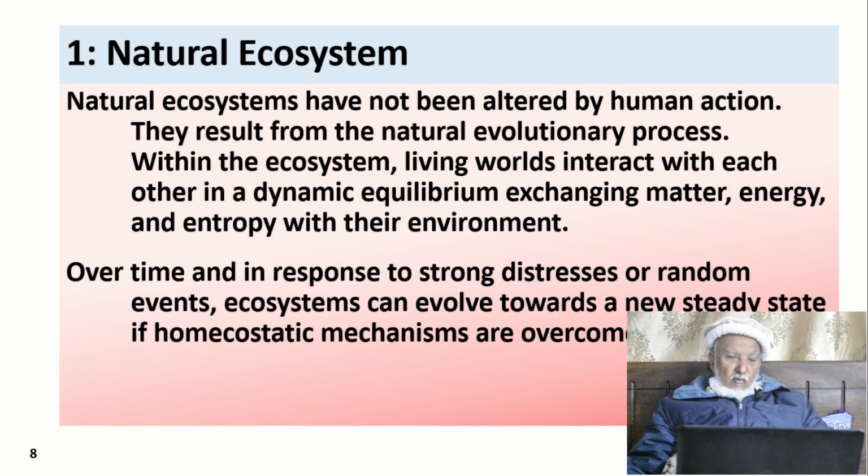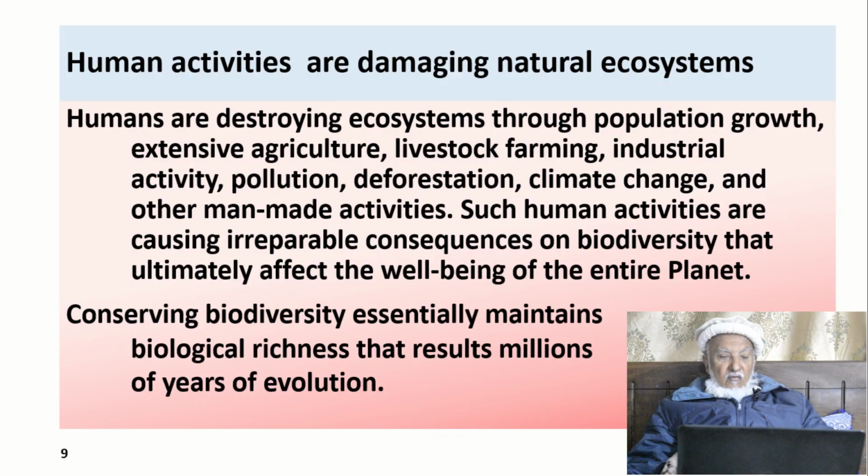Within the ecosystem, living worlds interact with each other in a dynamic equilibrium, exchanging matter, energy, and entropy with their environment. Over time, and in response to strong disturbances or random events, an ecosystem can evolve towards a new steady state if homeostatic mechanisms are overcome. Human activities are damaging natural ecosystems.